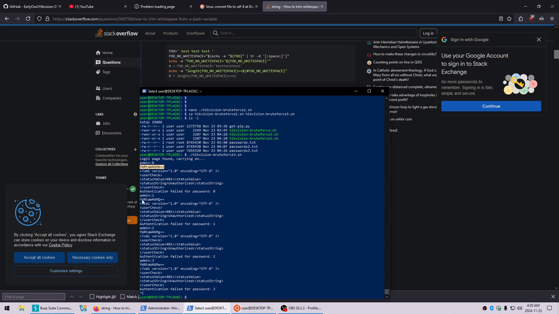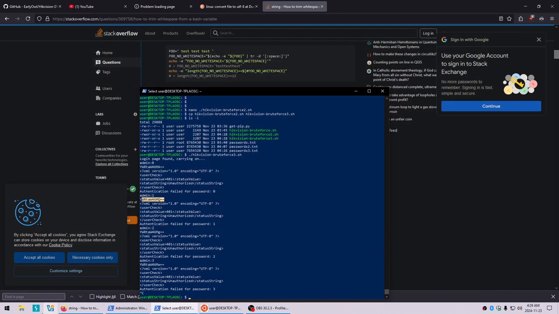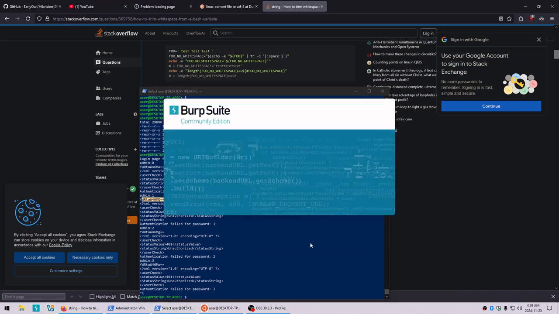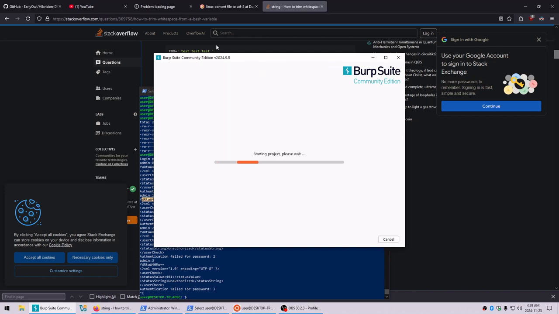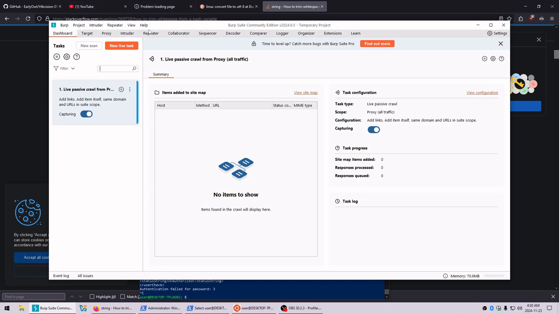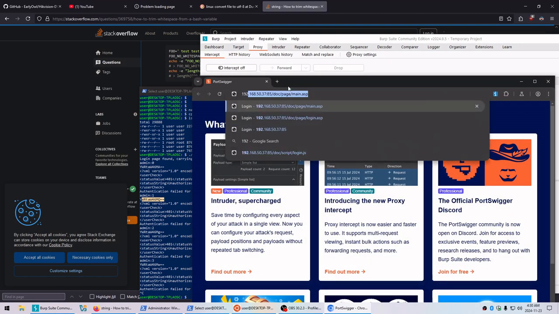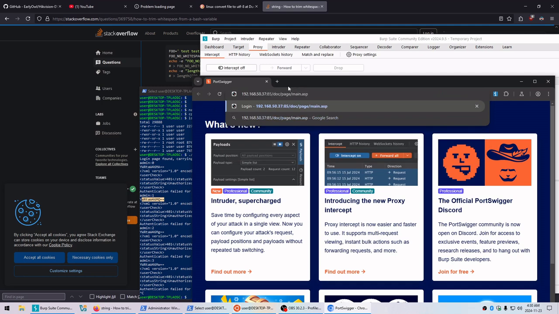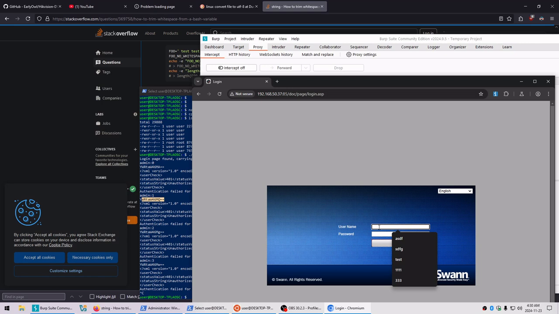Let me just try one more. Let's try admin and then 1. So I'm gonna kill the Burp Suite for now and fire it up again, and I'm gonna delete everything and start over. Feels like we're getting close here. So, page login, and this time I'm going to do admin, password 1.